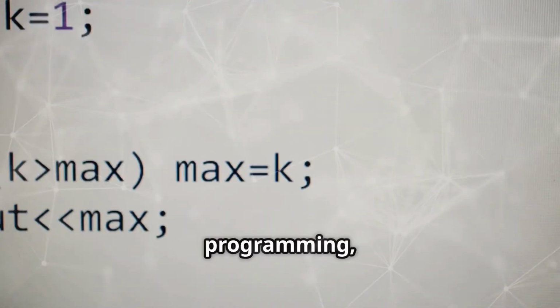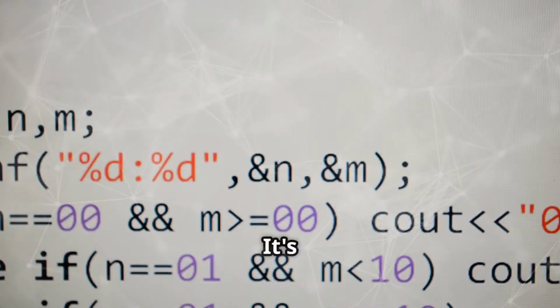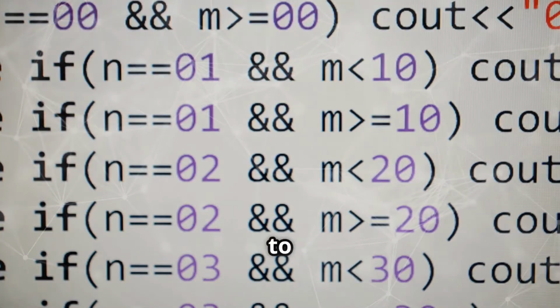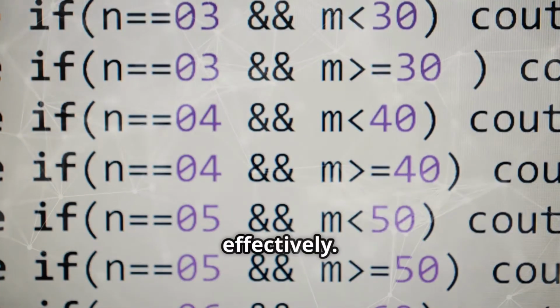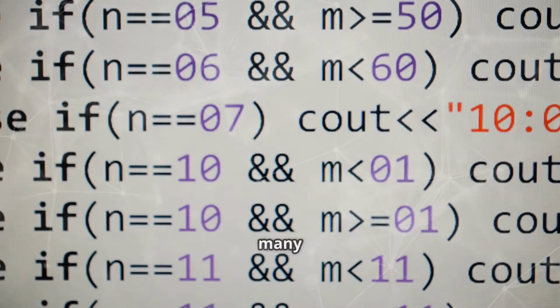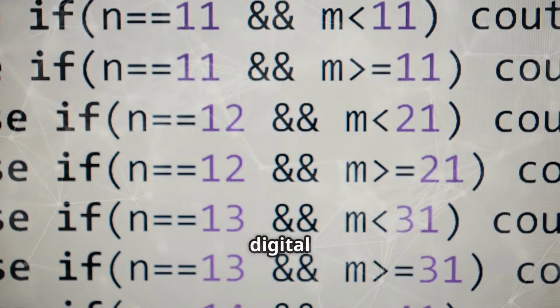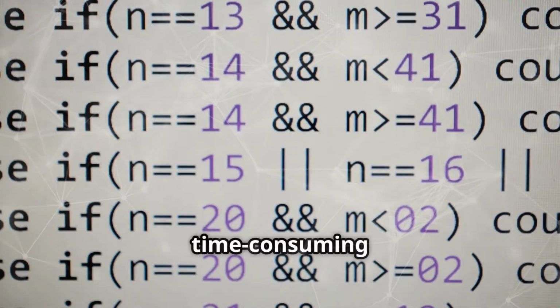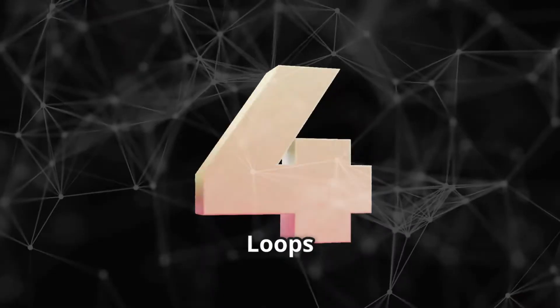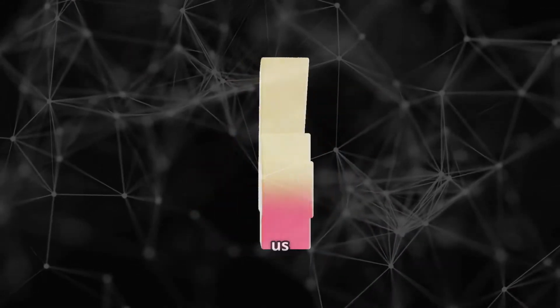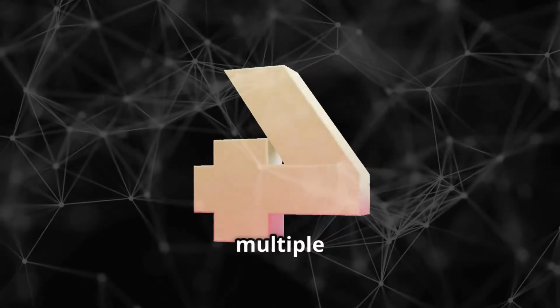In the world of programming, repetition is key. It's a fundamental concept that allows us to perform tasks efficiently and effectively. Without repetition, many of the tasks we take for granted in the digital world would be incredibly time-consuming and prone to error. Loops are the programming structures that allow us to execute a block of code multiple times.